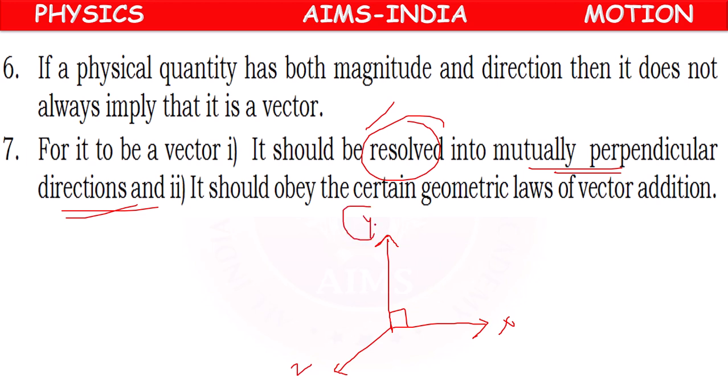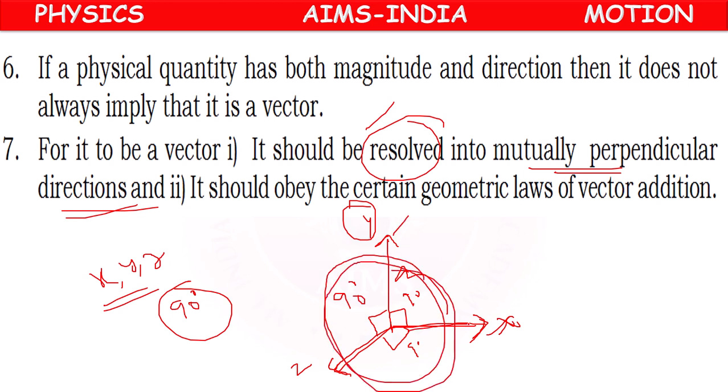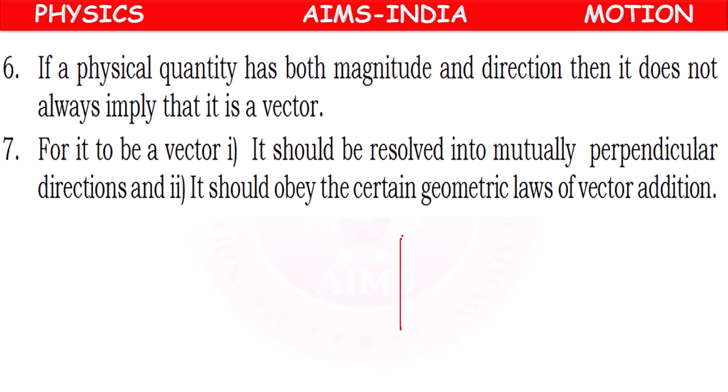Suppose the vector is y, it should be able to resolve into x, z such that the angle between x and y and z should be 90 degrees. Means x is perpendicular to y. Between y and z, the angle should be 90. Z and x, the angle should be 90. If the vector is able to resolve into mutually perpendicular components, or we can take it in this way.